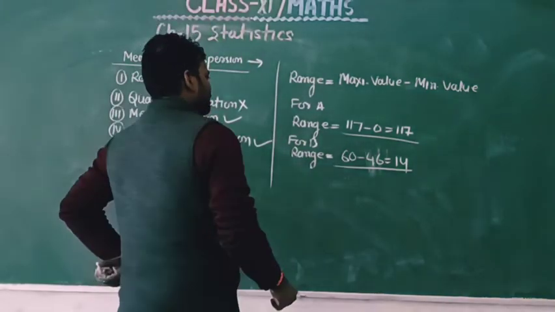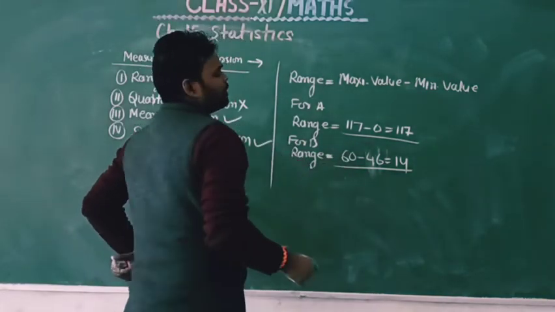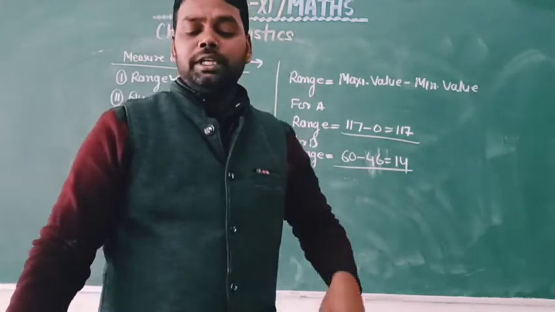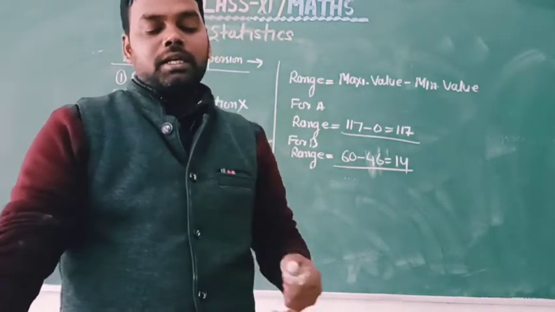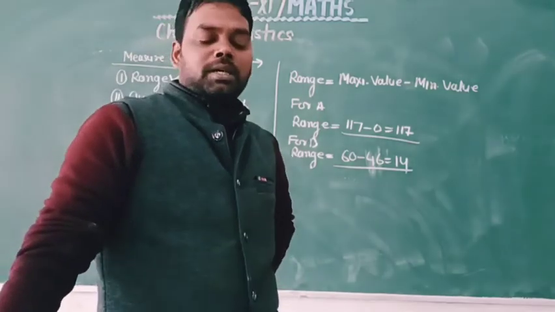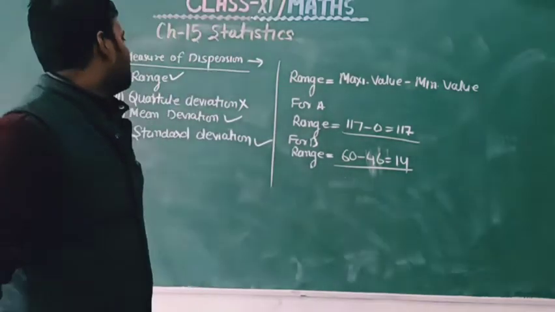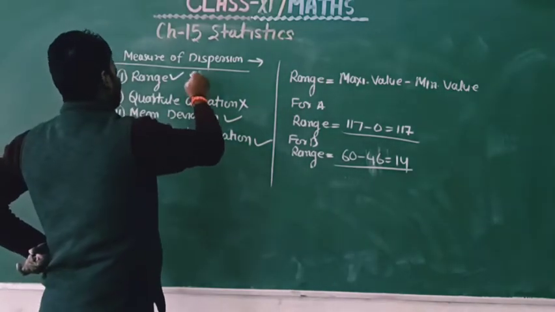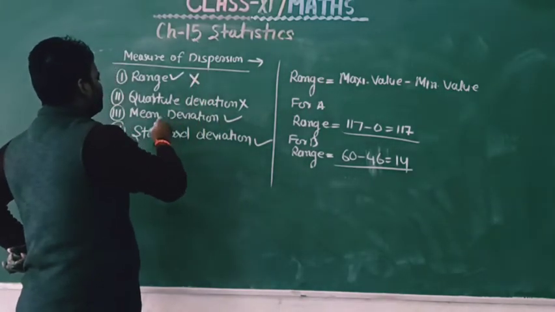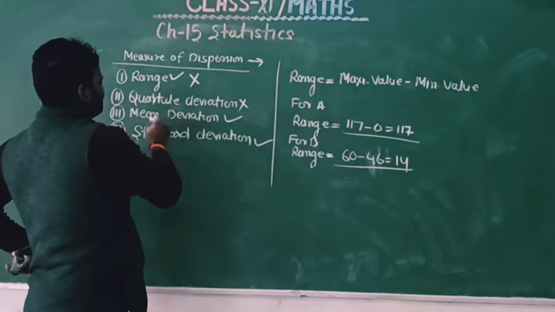Since this does not give correct information, we need another measure of dispersion.